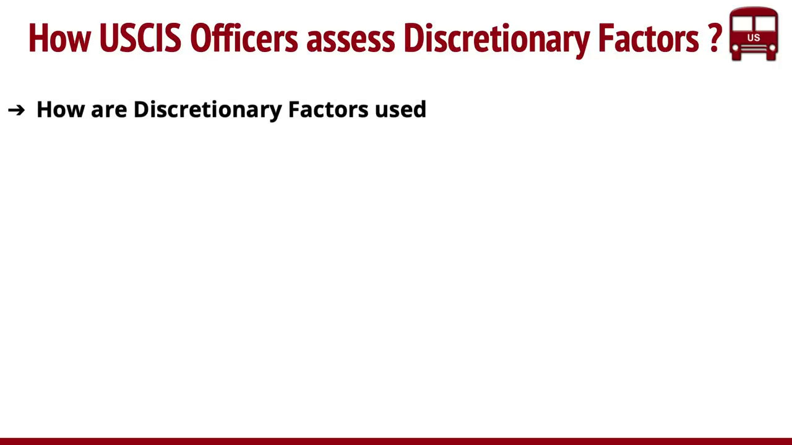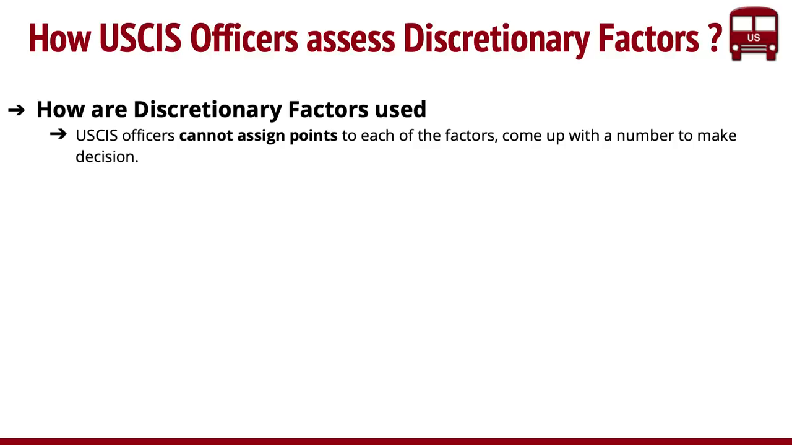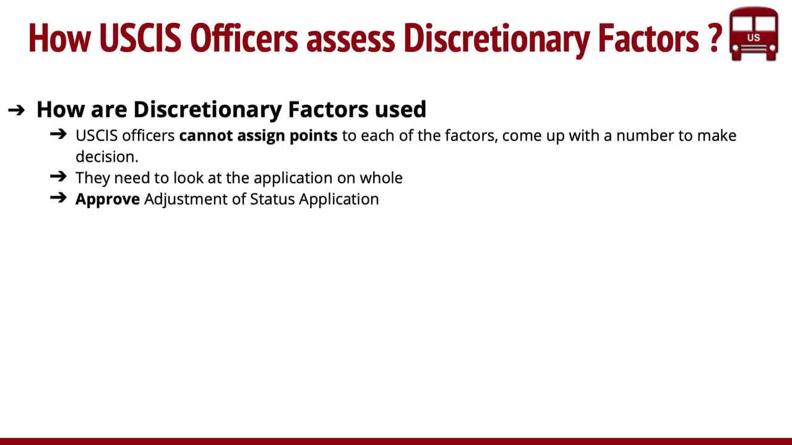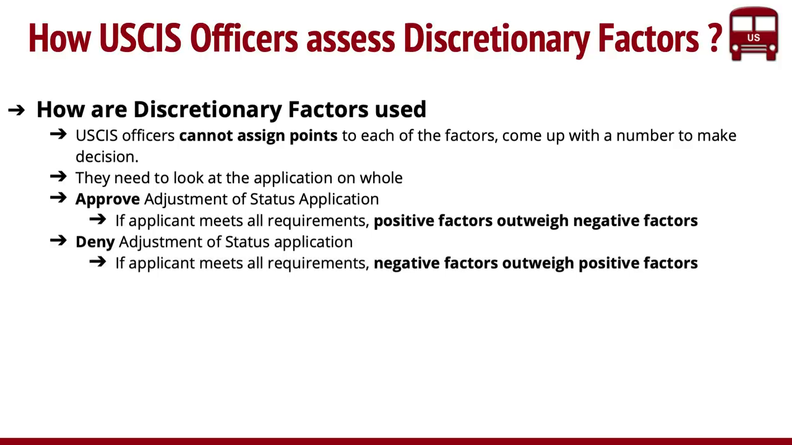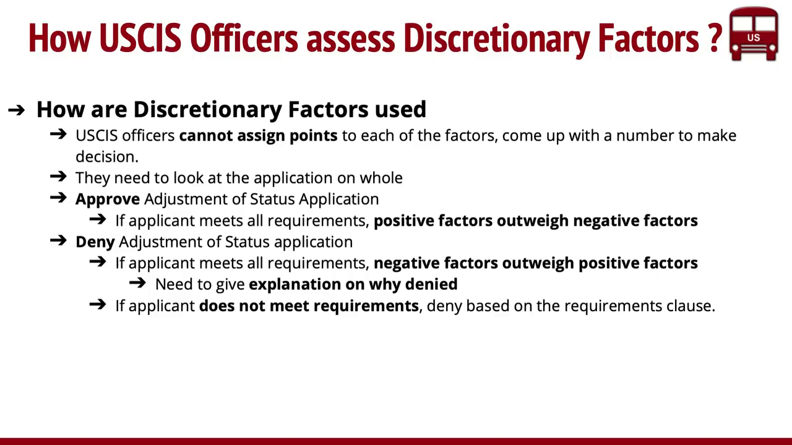So the way USCIS officers assess these is, they cannot assign points and tabulate them, telling that, okay, it's positive, negative, then I make a decision. They cannot assign points to make a decision. They need to look at the application as a whole to come up with this, right? So that is the guidance they're given. They can approve an adjustment of status application if the applicant meets all the requirements and the positive factors outweigh the negative factors. So very, very important: positive factors have to outweigh the negative factors. And they can deny the application if the applicant meets the requirements, but the negative factors outweigh the positive factors. And of course, they need to give an explanation why they denied it. So the officer will have to give the justification on their discretion as well, right?